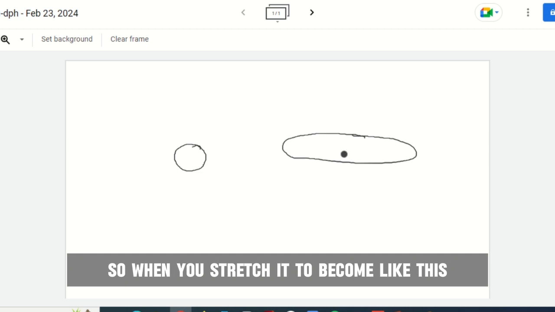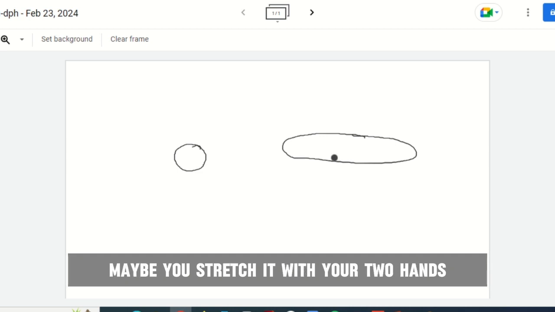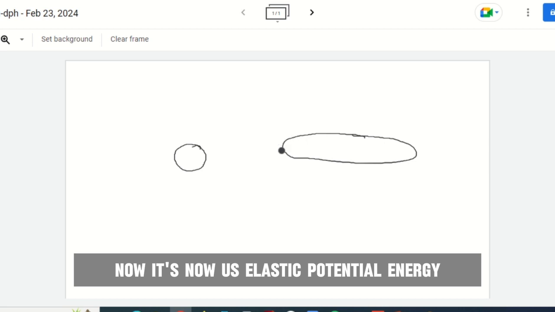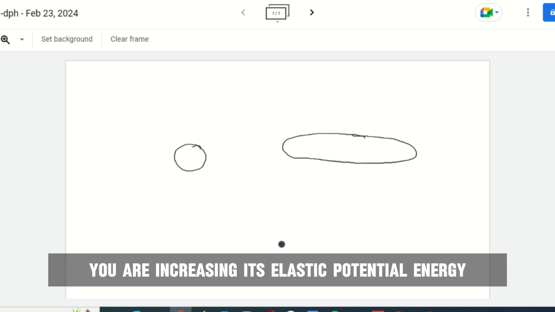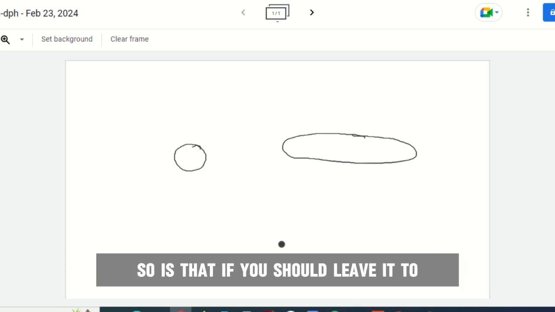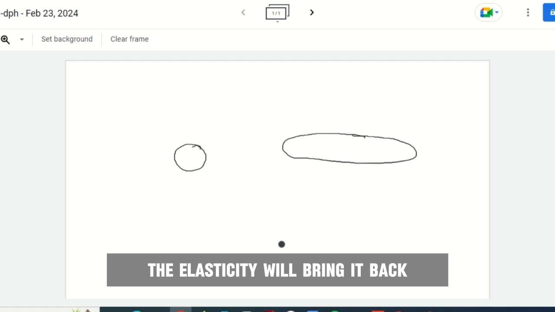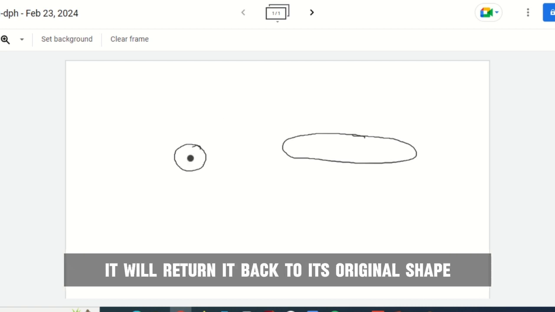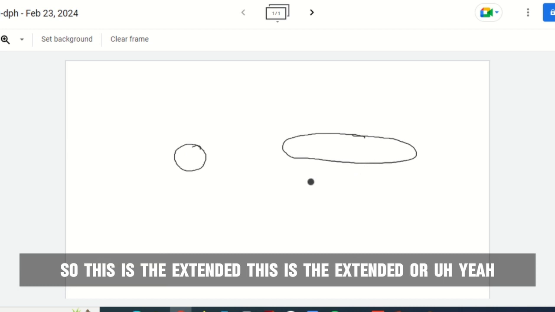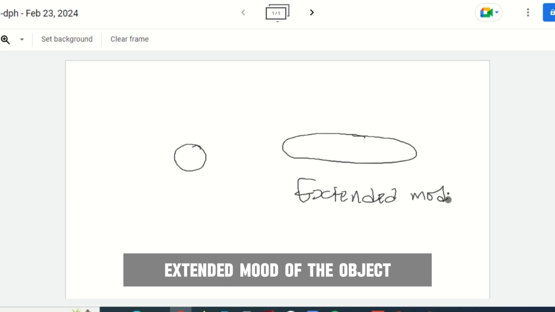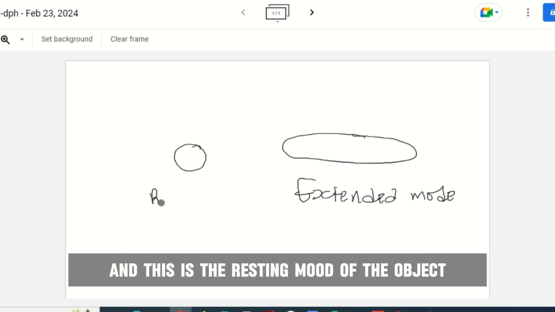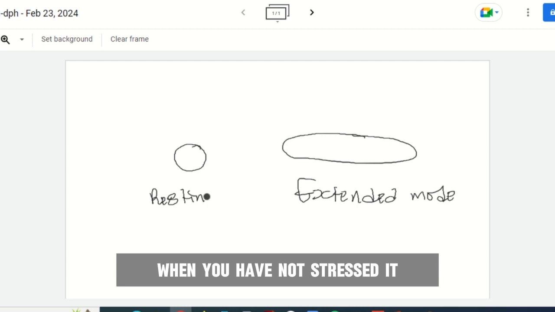So when you stretch it to become like this, maybe you stretch it with your 2 hands, it now has elastic potential energy, because as you are stretching it, you are increasing its elastic potential energy, such that if you should leave it, the elasticity will bring it back. It will return it to its original shape. Do you understand? So this is the extended mode of the object, and this is the resting mode of the object when you have not stretched it.